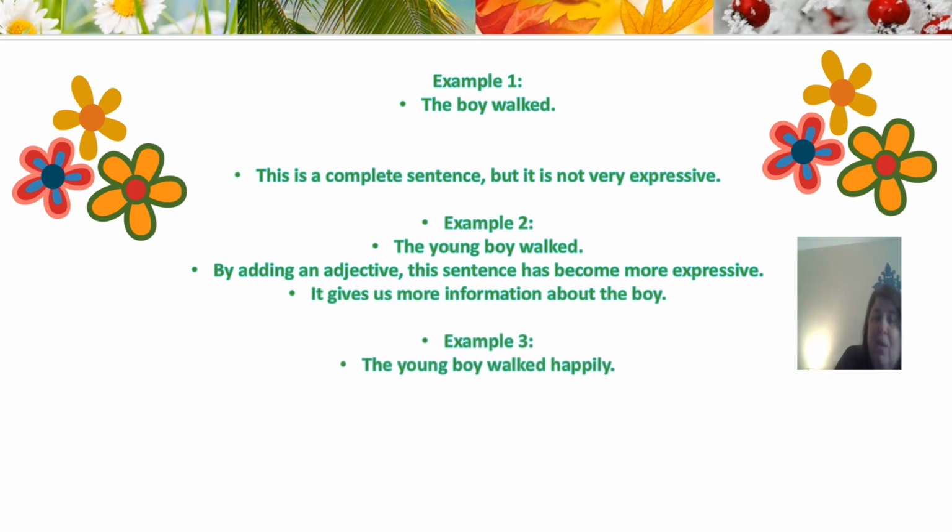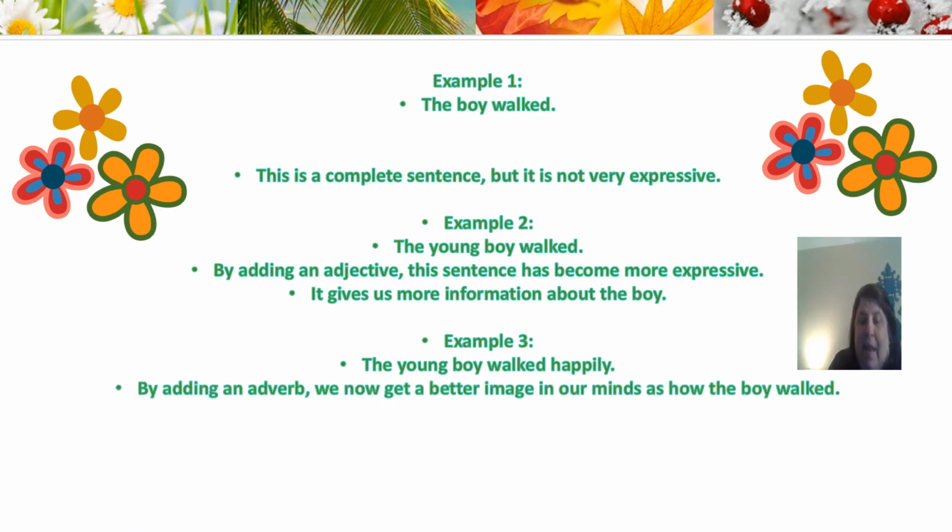Example 3. The young boy walked happily. Well, that makes me happy. So we see here, by adding an adverb, now we get a better image in our minds of how the boy walked. We know who walked, and now we know how they walked. Let's look at a further example. Example 4. The young boy walked happily to school.